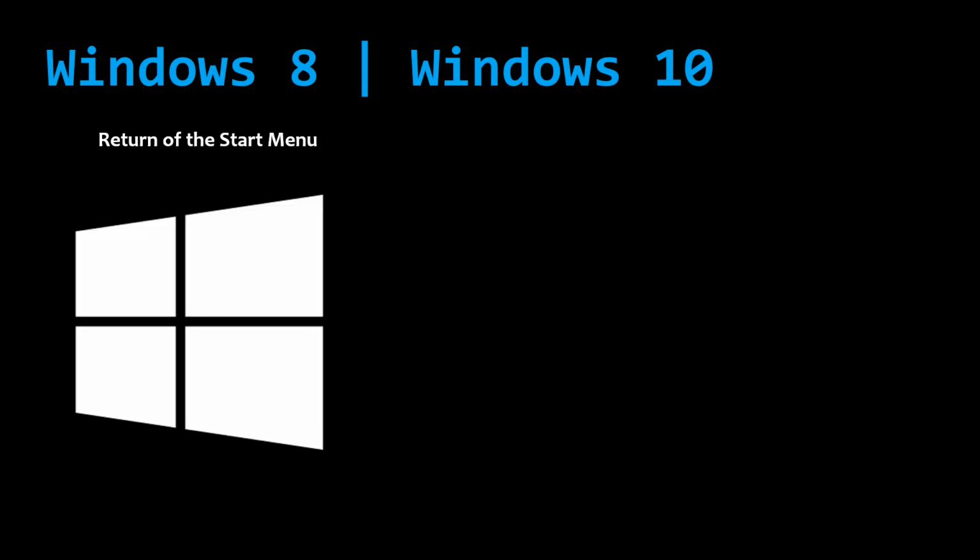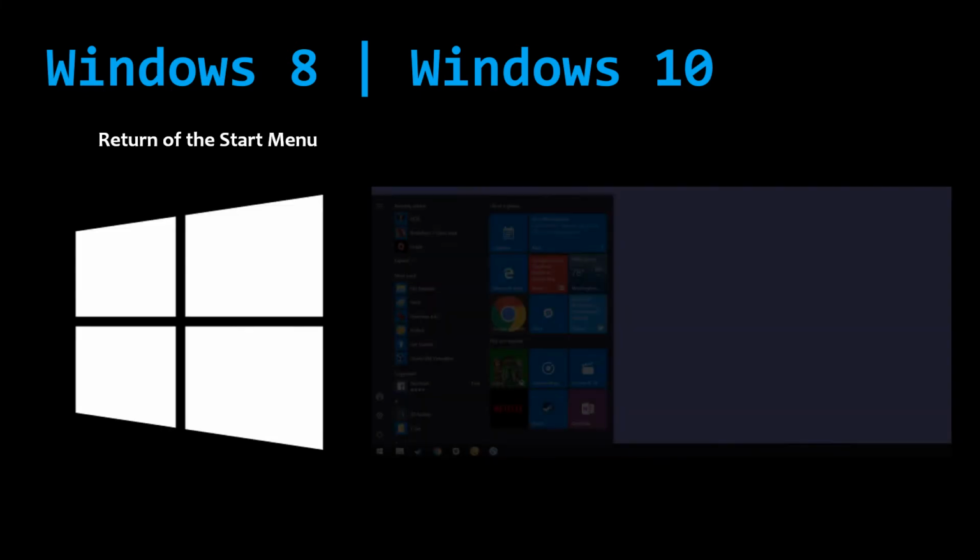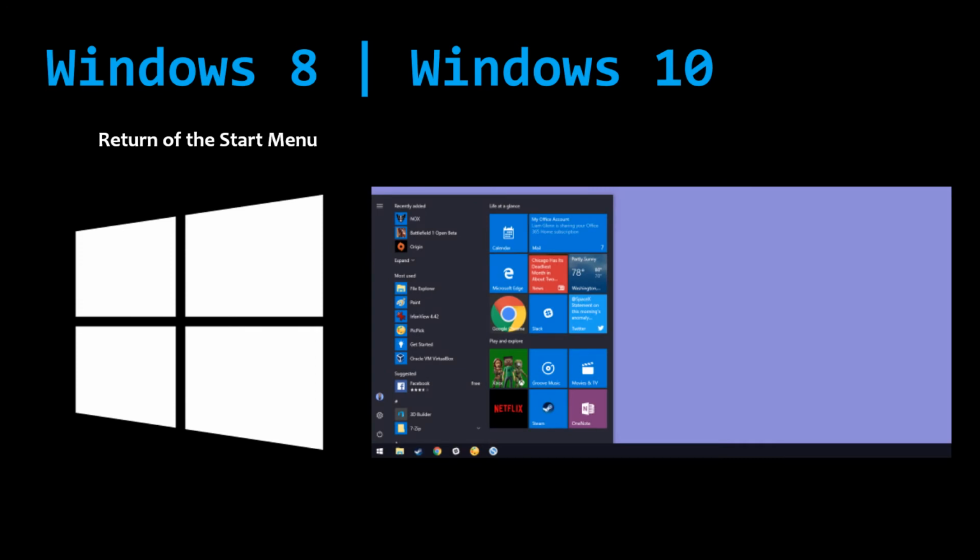First will be the Start menu. One of the most complained about issues with Windows 8 was that Microsoft abandoned those who love the classic desktop and Start menu, which makes up most of the Windows user base. With Windows 10, they wanted users from XP up through 8.1 to feel at home. With the return of the Start menu, the Windows 10 Start menu works much as previous versions did, but also adds Windows 8 tiles to the mix.